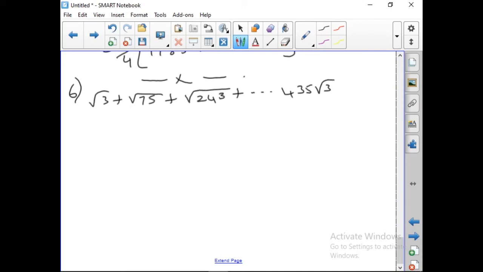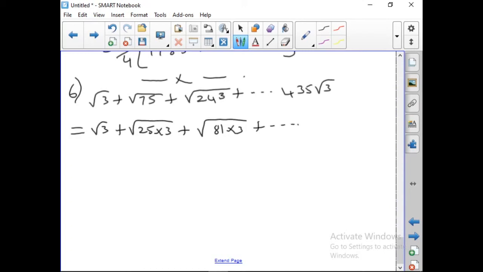Okay. So, we have to find the value of n. How can we write this? Root 3. This is 25 into 3. This is 81 into 3. Okay? Like this, we can take it.